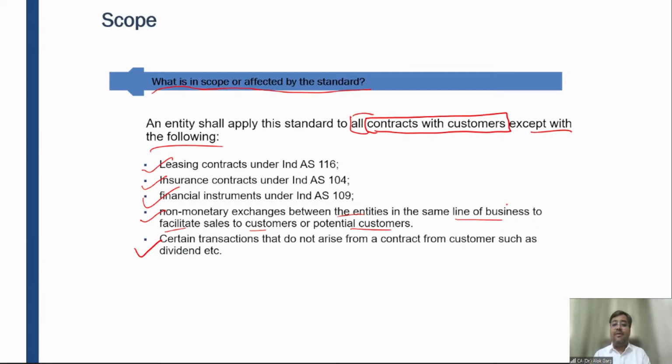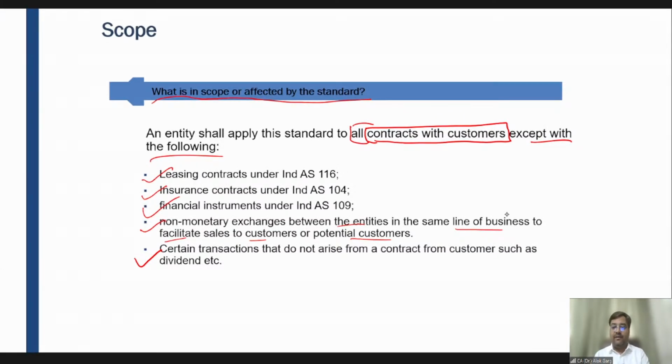Certain transactions do not arise from a contract with customers, such as dividends. For example, if a parent company has invested in a subsidiary, an investor in an associate, or a venturer in a joint venture, or a shareholder in the shares of a company, and these parties receive a dividend, such a dividend is not received in the capacity of a customer. Such a dividend is not accounted for under Ind AS 115. Rather, it has to be accounted for under a different standard.